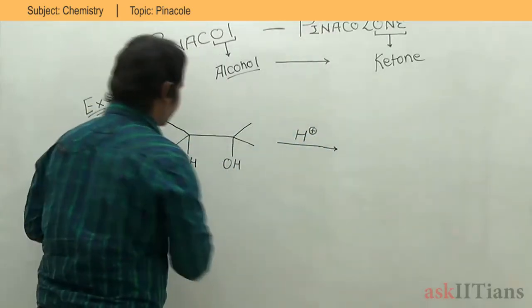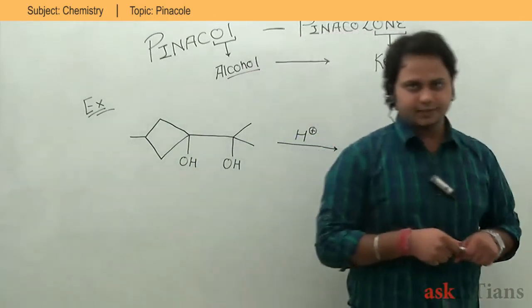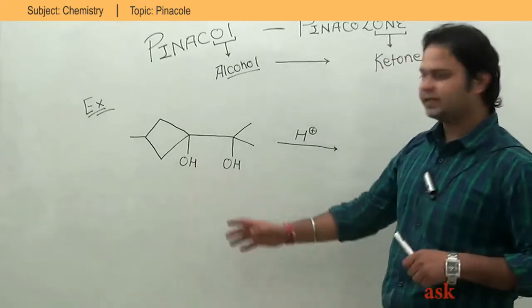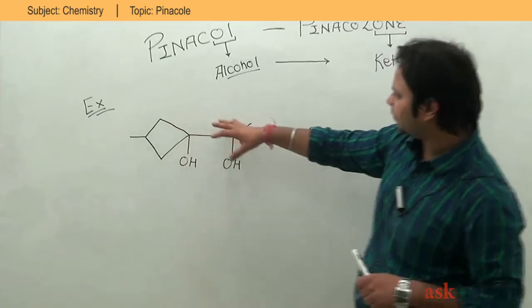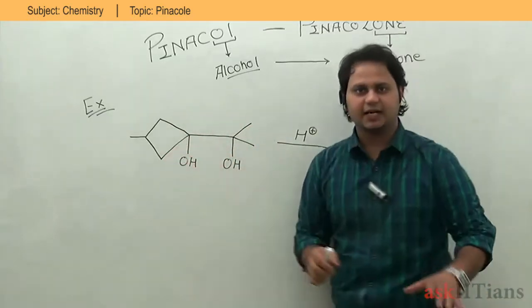Now, H plus is my proton, right? So I need some base from the reactant, a base from that particular compound. If you look at that compound, my carbon is sp3 hybridized and carbon does not have any electron pair.